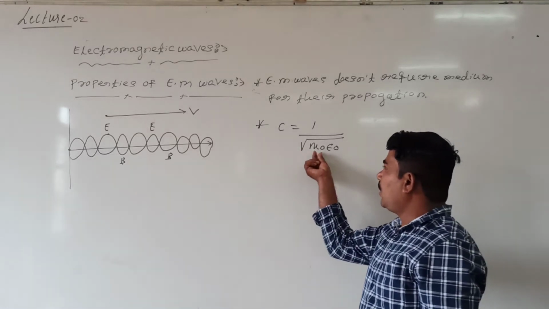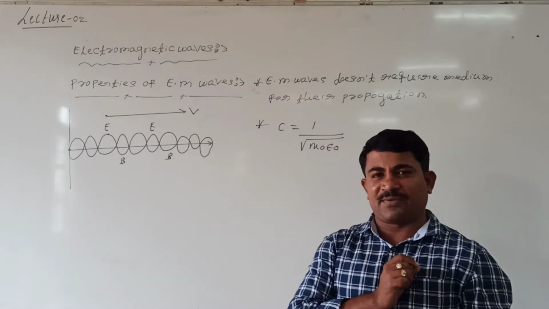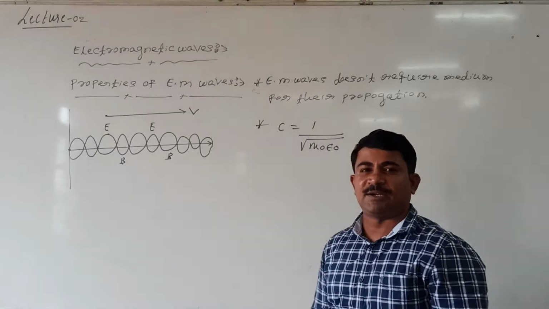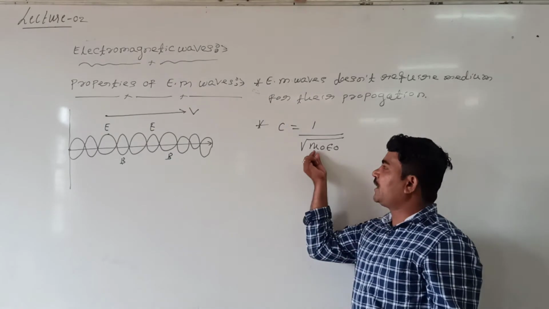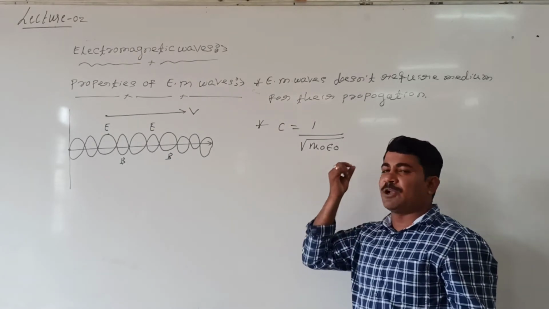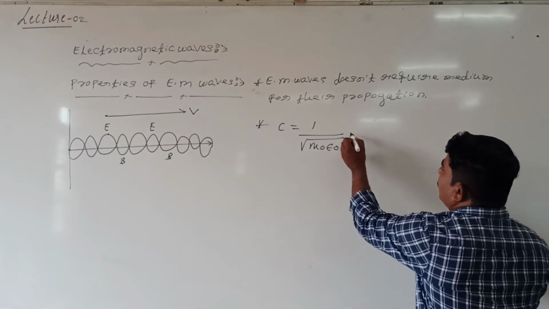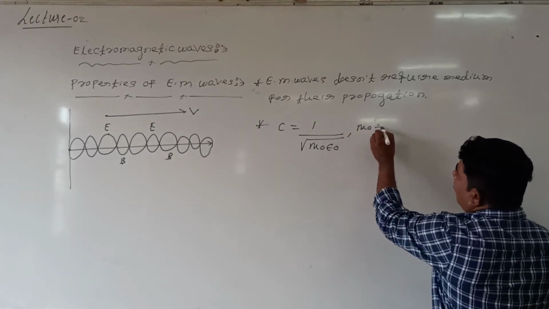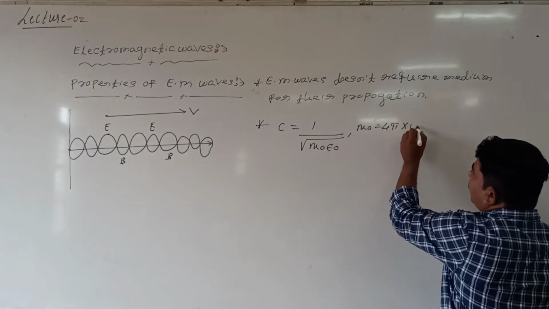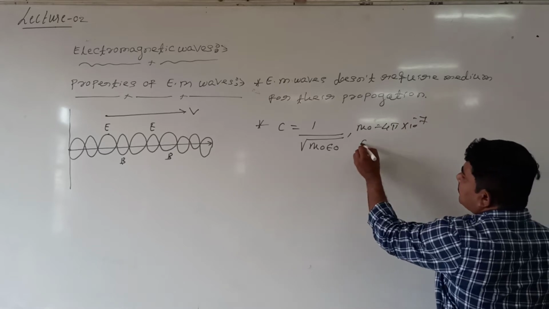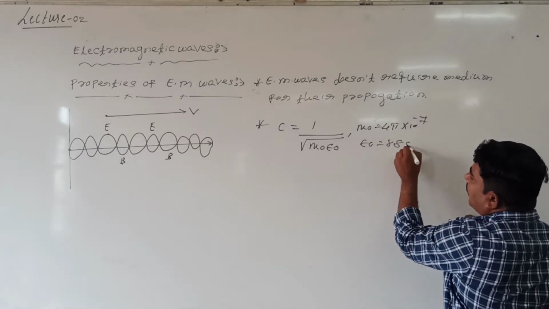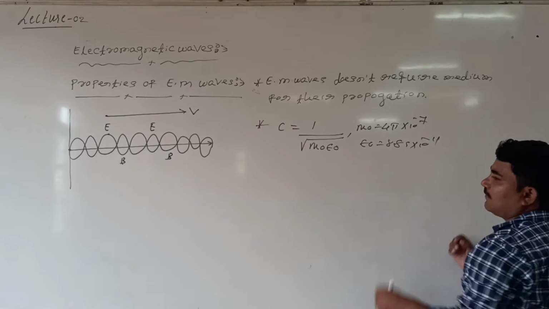Here, mu naught relates to the magnetic field and epsilon naught relates to the electric field. Mu naught is the constant for the magnetic field, and epsilon naught is the constant for the electric field. What is the value of mu naught? Mu naught is equal to 4π into 10 raised to minus 7. What is the value of epsilon naught? 8.85 into 10 raised to minus 12.